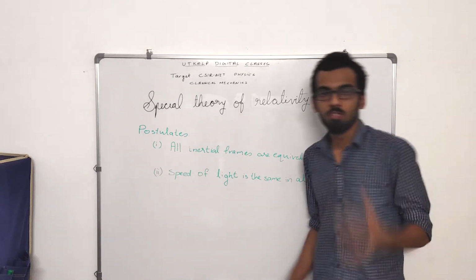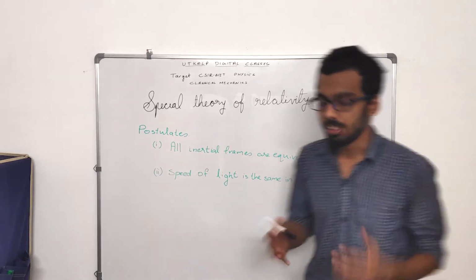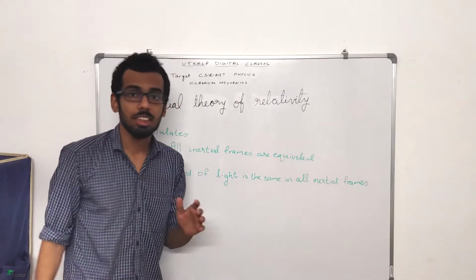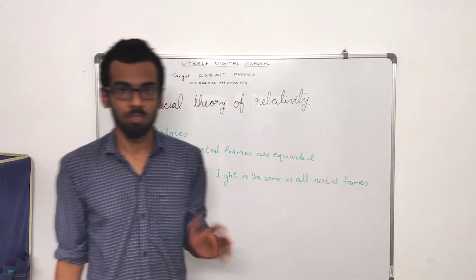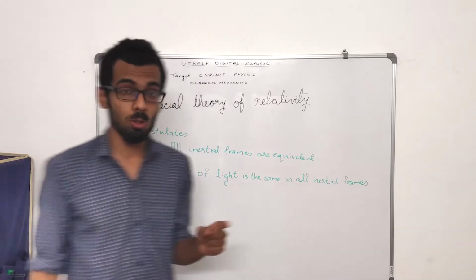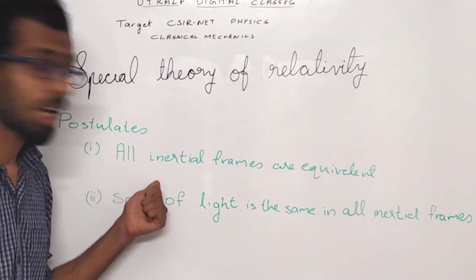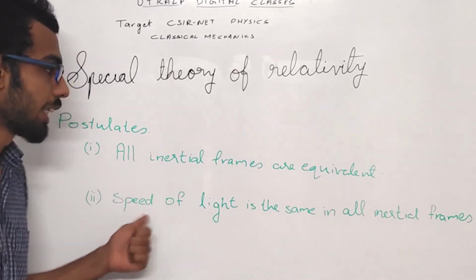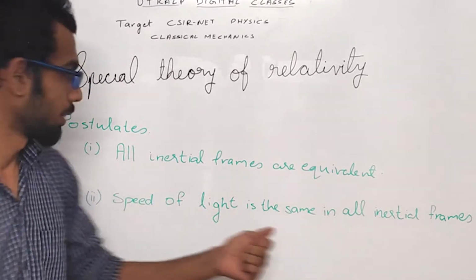Hello guys, before we move on to the next question, we need to take a look at special theory of relativity. So basically, there are two postulates of special theory of relativity to begin with. The first postulate is all inertial frames are equivalent. And the second postulate is speed of light is the same in all inertial frames.